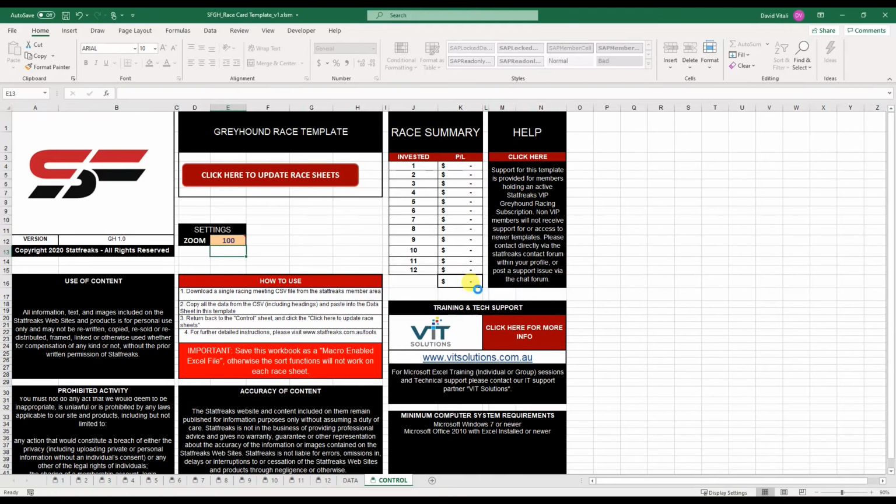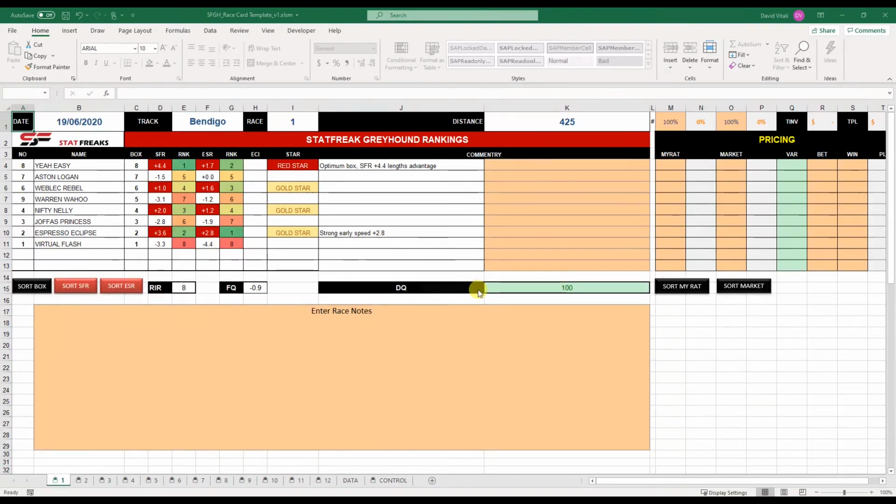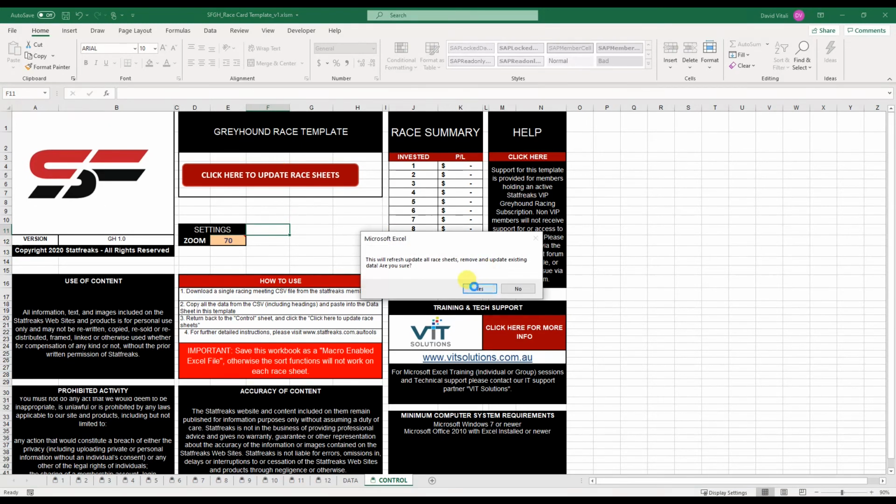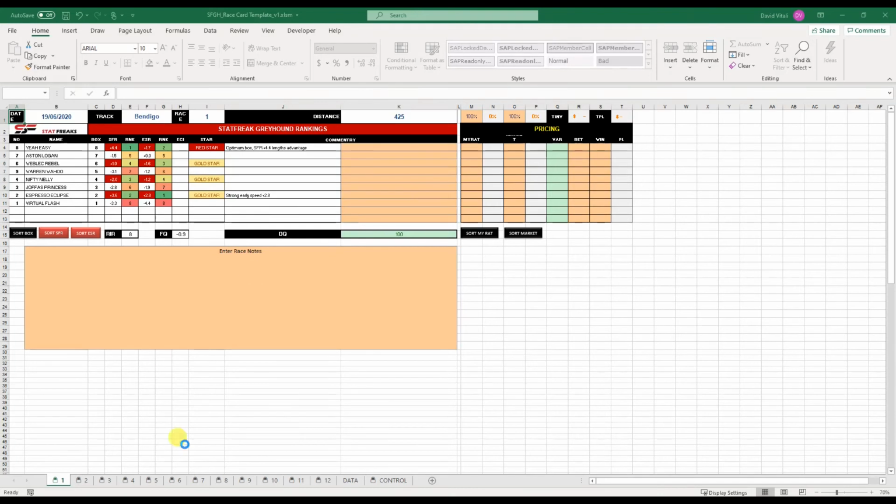It'll go through, and you want to do this at the very beginning. You don't want to do this after you start working with the data. You can see it's made everything a lot bigger. Then if I went back and put this to 80, or I'll do 70, which is a bit more extreme example, it'll go through and put everything to 70, so a lot smaller. So it's really what works for your computer, and what works for you.